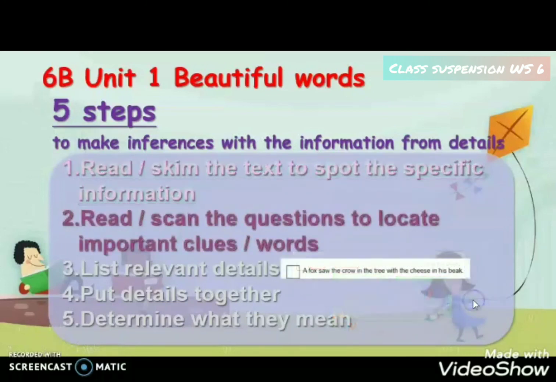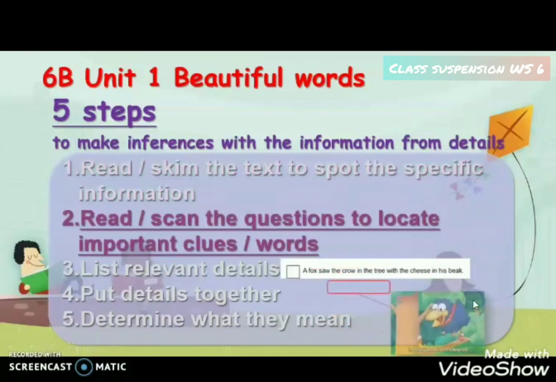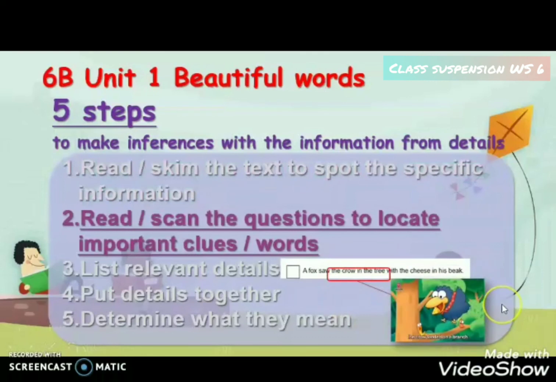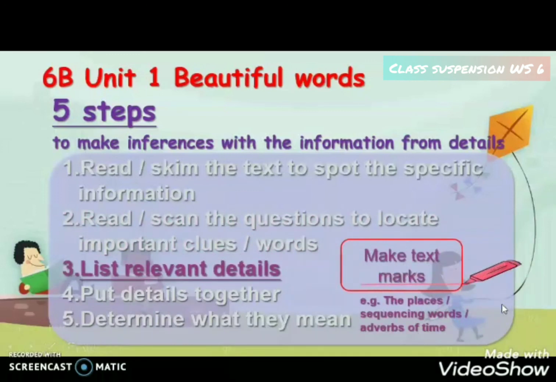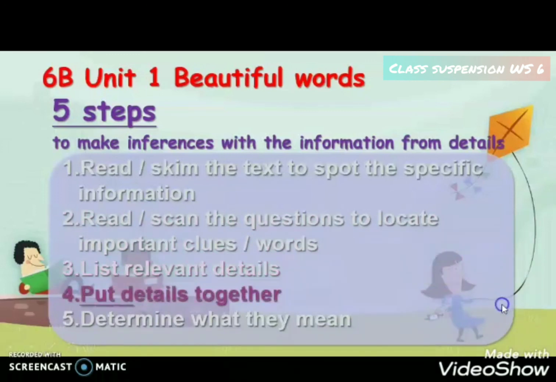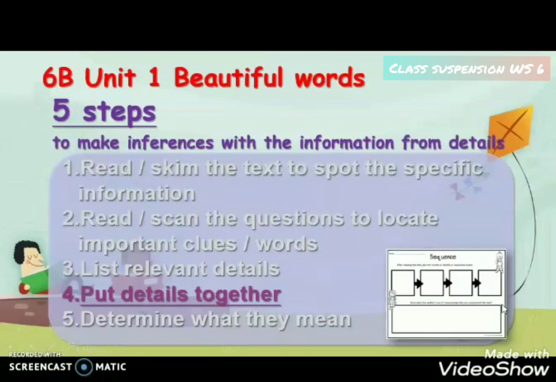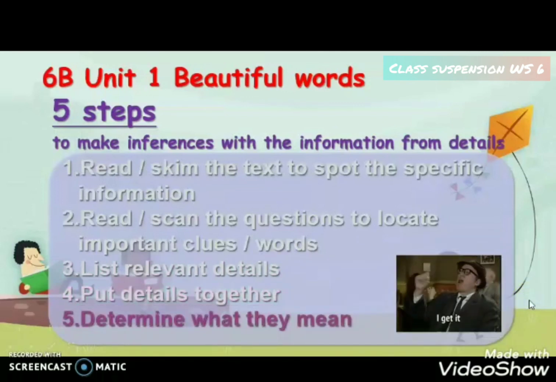Read and scan the questions to locate important clues and words. Number 3. List relevant details. Number 4. Put details together. You may make use of graphic organizers to list the information. Number 5. Determine what they mean.